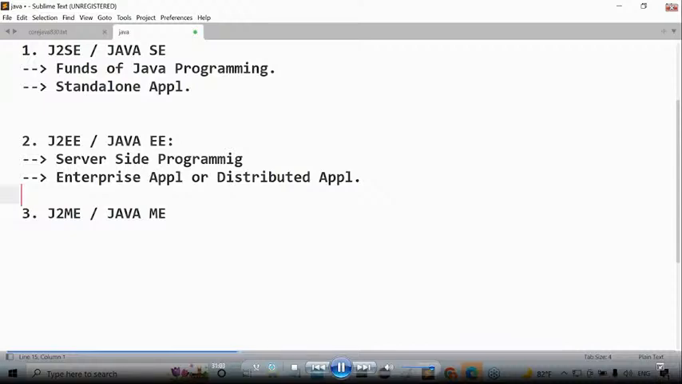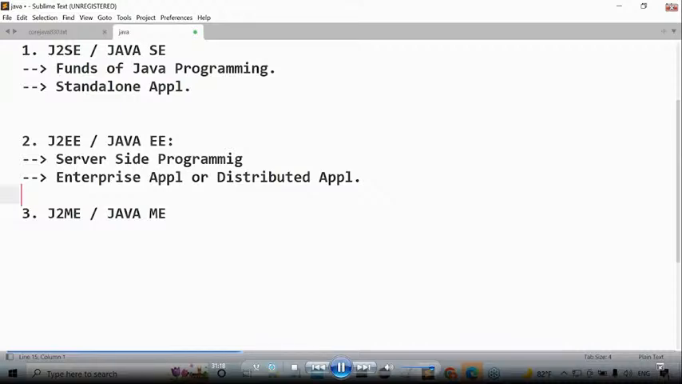Simple point or not? Simple definition or not? Tell me what is a distributed application. If we design and execute any application on the basis of client server architecture or by distributing application logic over multiple machines, then that application is called what? Distributed application. Is that point clear or not? Okay, fine. Distributed application, understood that point now.